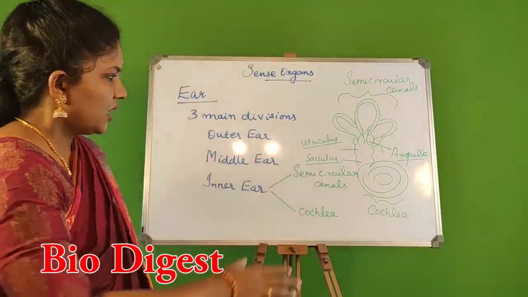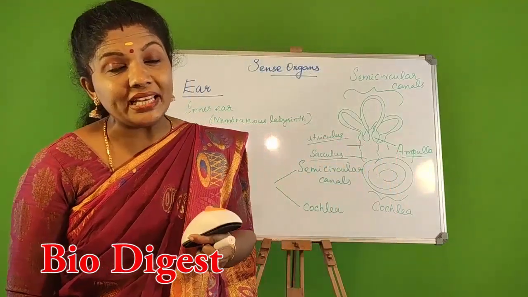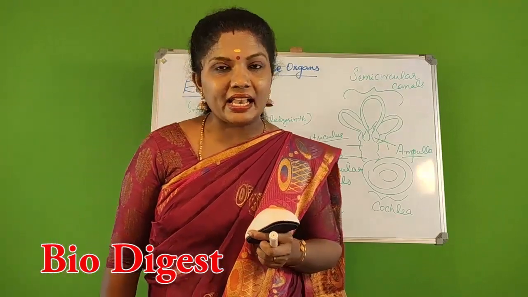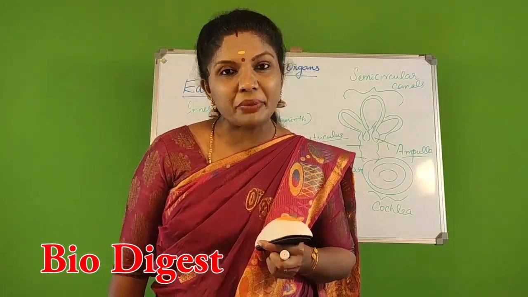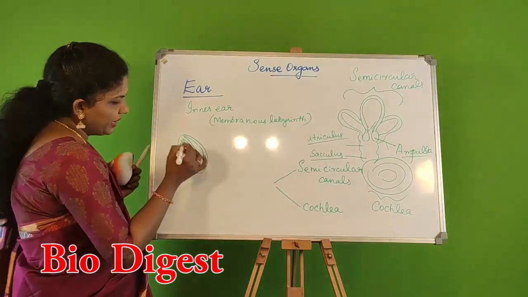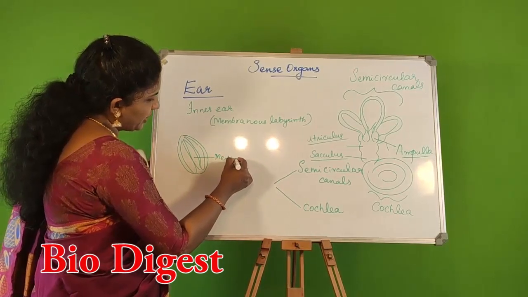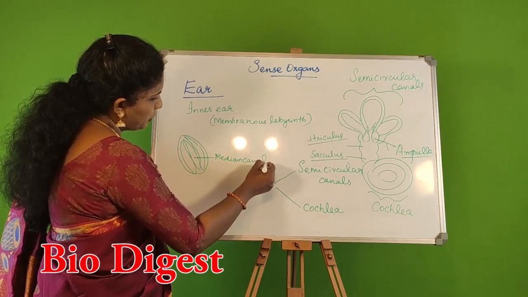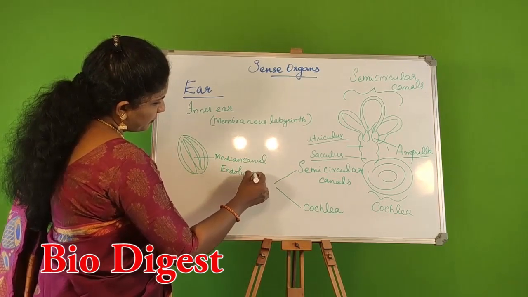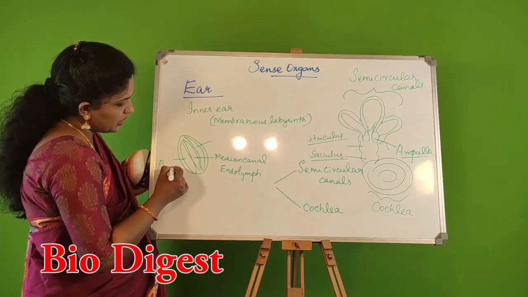Now we will see the inner portion of the cochlea. The inner winding cavity of the cochlea is divided into three parallel canals separated by membranes. So the middle canal is the median canal. It is filled with a fluid called endolymph. The other two canals are filled with a fluid called perilymph.